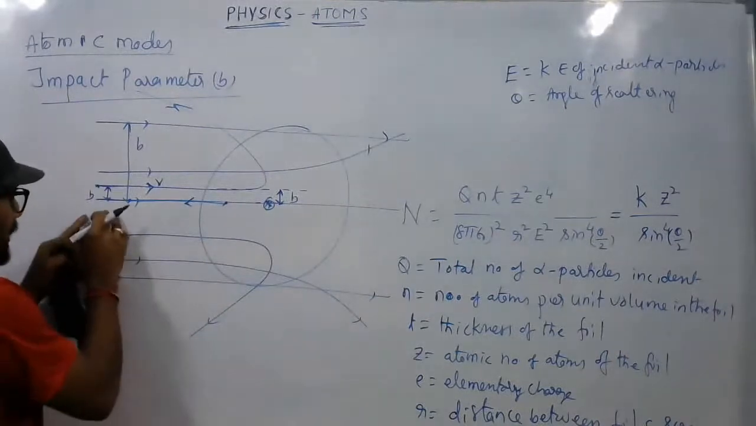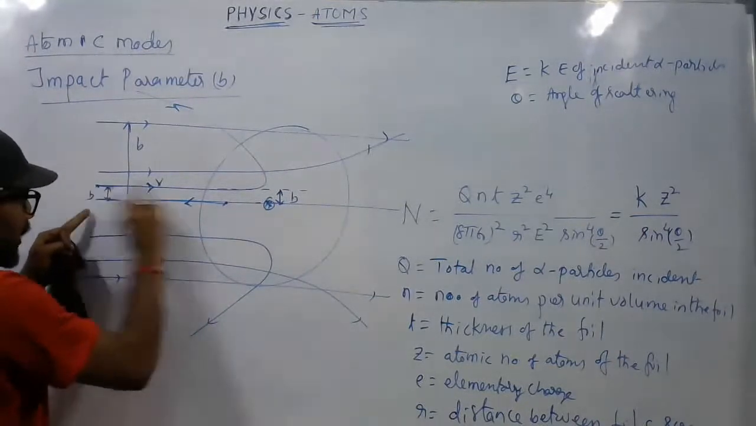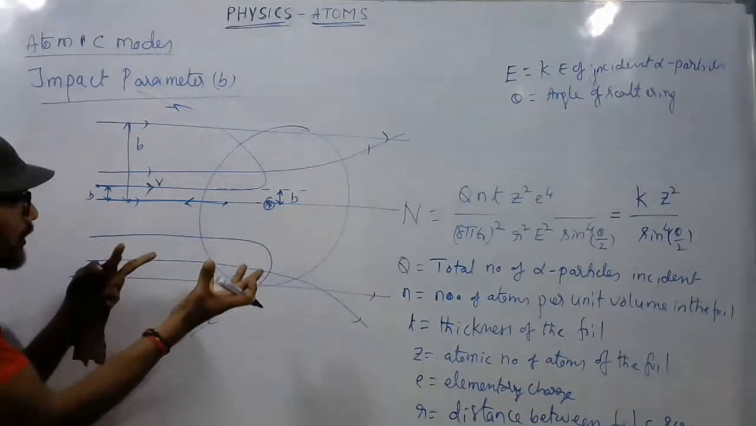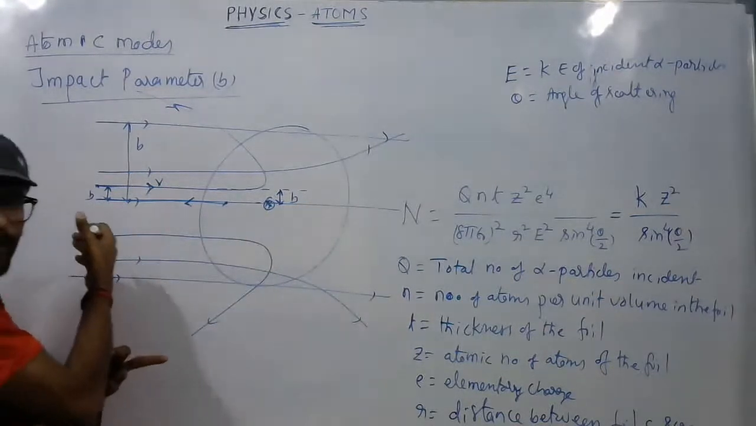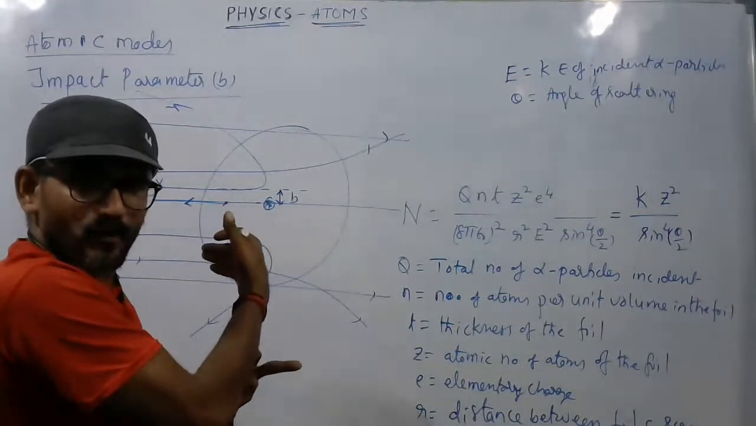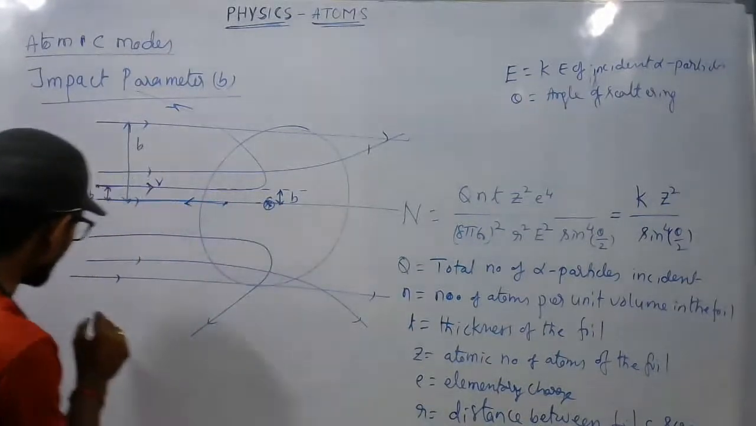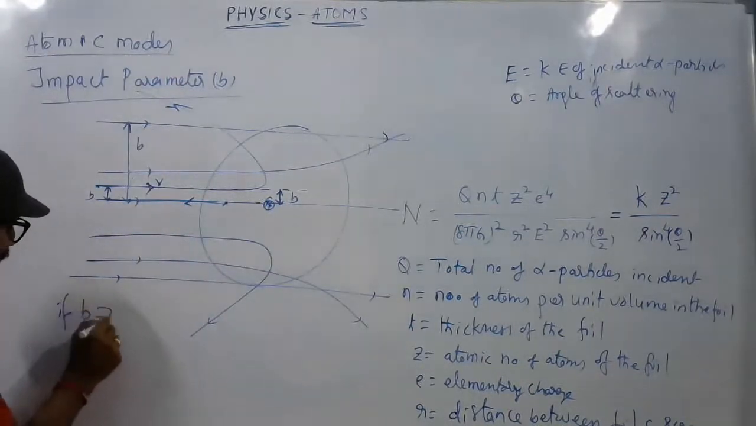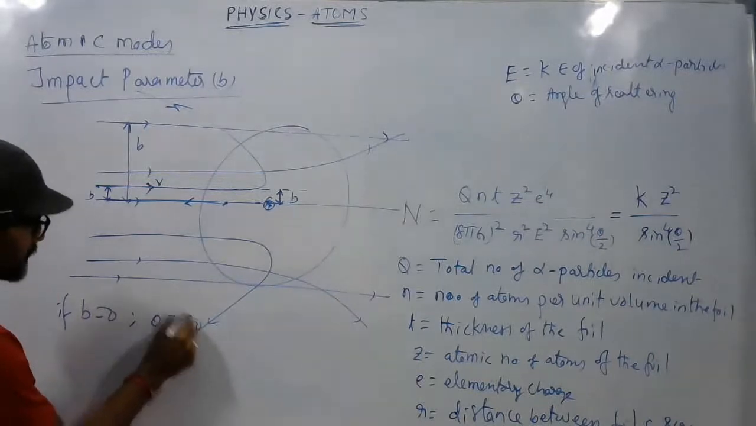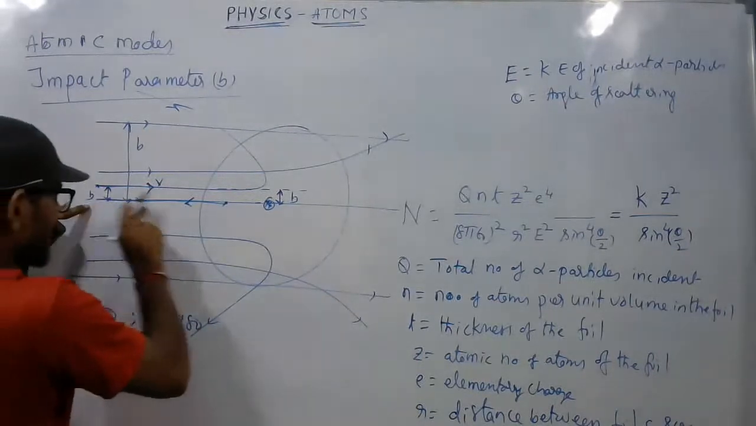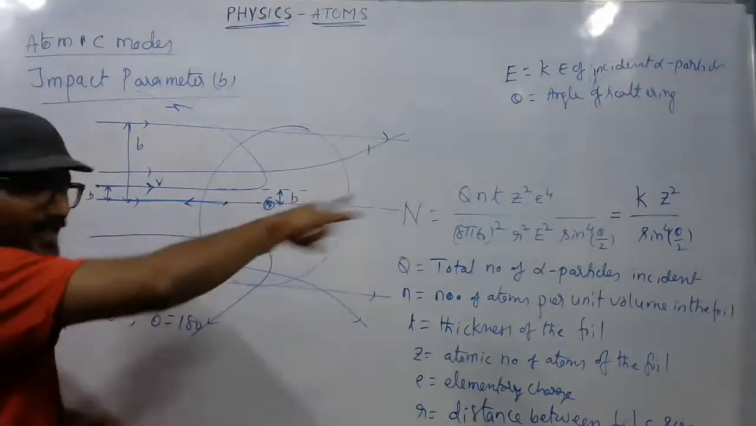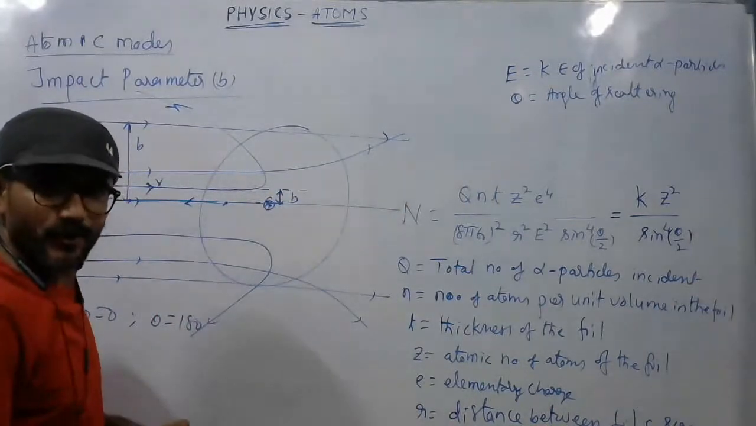Even when the particle is lying on this line, the impact parameter is 0, so the angle of scattering is 180. It is bouncing back at 180. If B is 0, theta is equal to 180. If B is 0, it means the particle is falling along the same line, the line passing through the center of the nucleus.